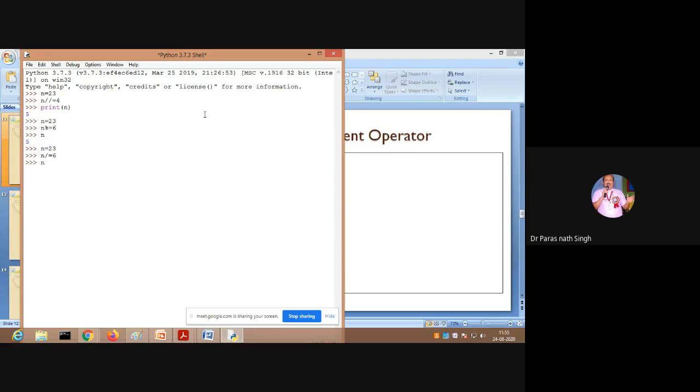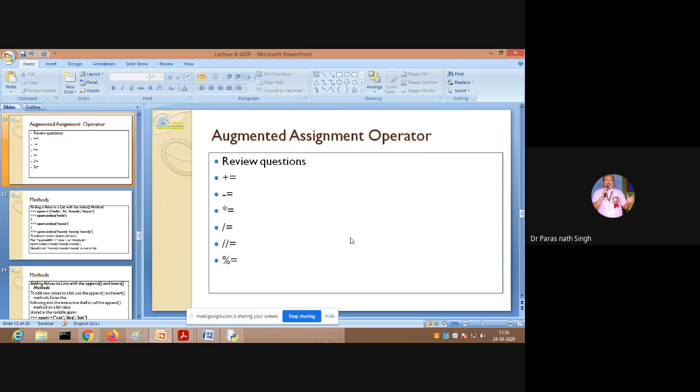Not checking on your system, please. We will not get more than 3 seconds to answer. Okay, 23 divided by 6, n equal to n divided by 6. So it will display something like 3 point something. Okay, fine. So now, any more question to be asked from here for the expression?